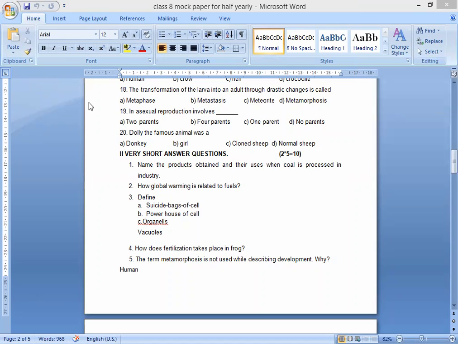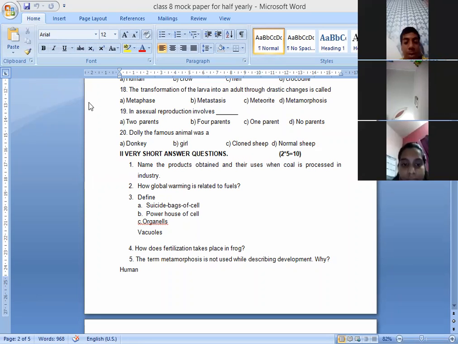Yes. So similar body parts are there, only growth takes place in humans. But in case of metamorphosis, there is a drastic change. First of all, eggs and larva are there, and after that caterpillar, later tadpole. That is, it has to follow drastic changes. This is the reason behind it. So that's why the word metamorphosis is not used in case of humans.